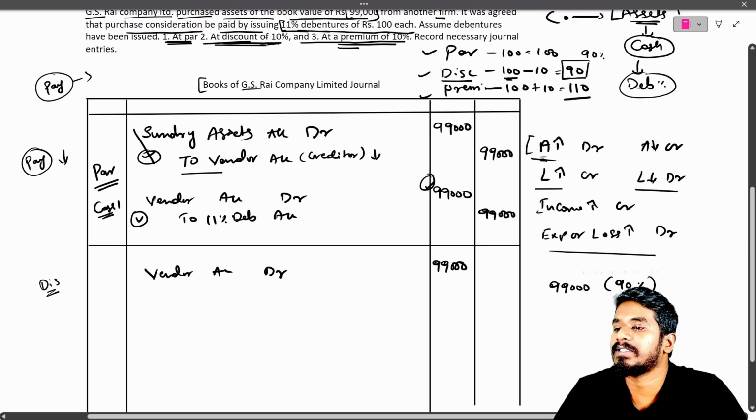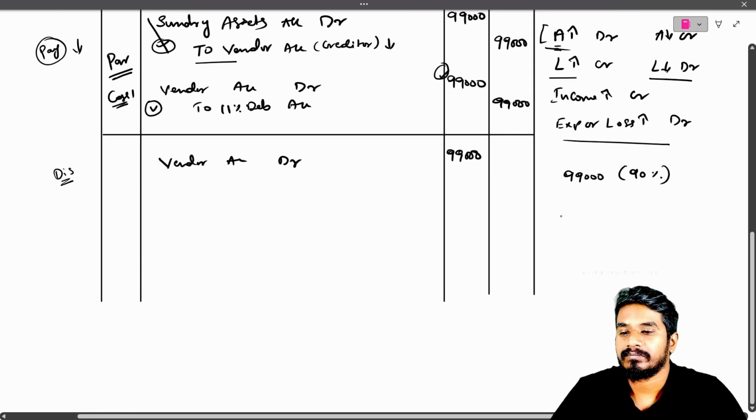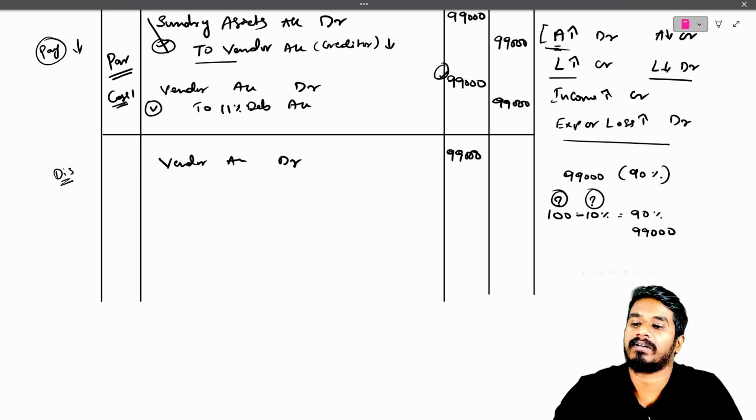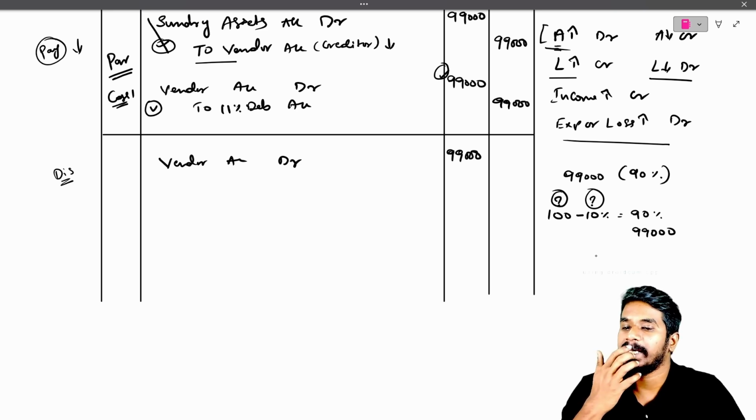So 10% is the discount, correct? Let me explain. This is 100%. Out of 100%, we are giving 10% discount, which means 90% is 99,000. Then what is 100%, and what is 10%, whatever discount we are giving? What is that amount?